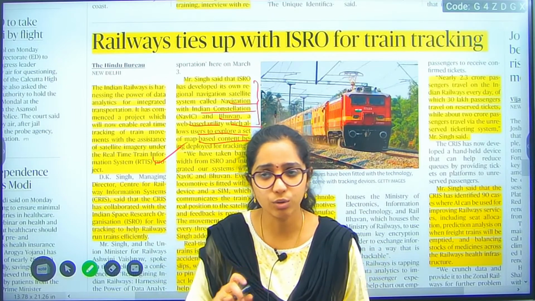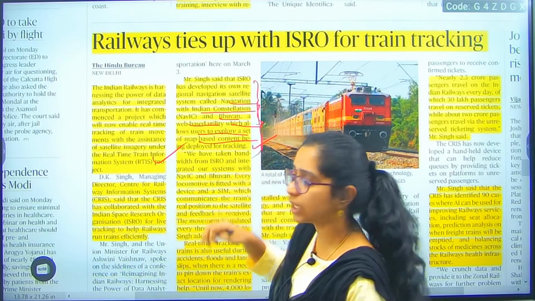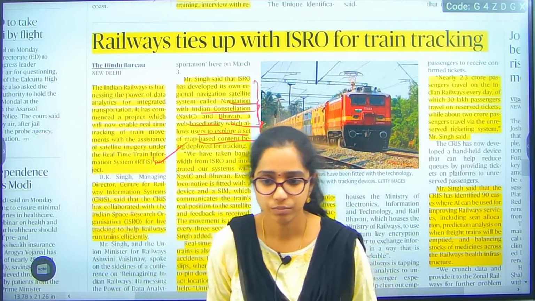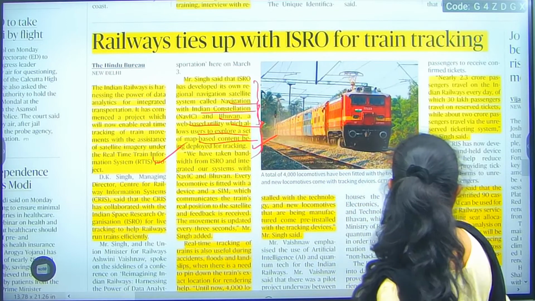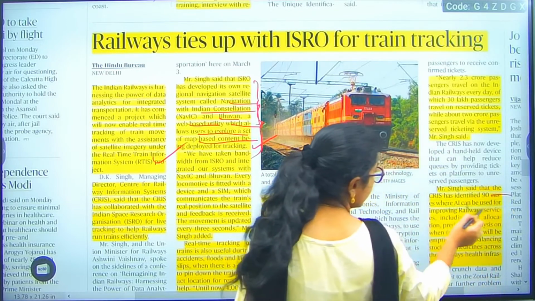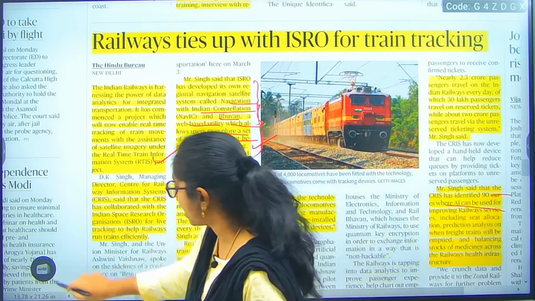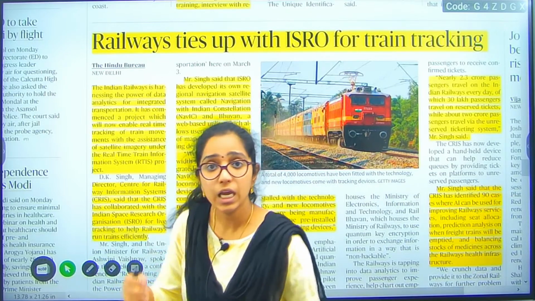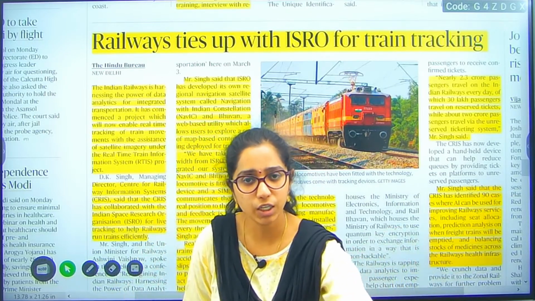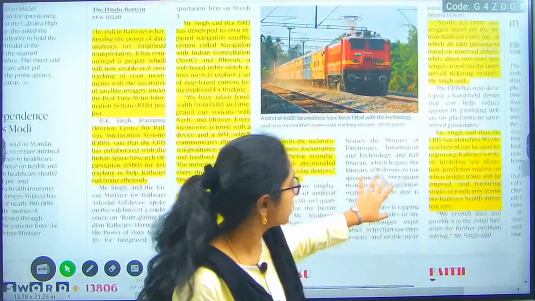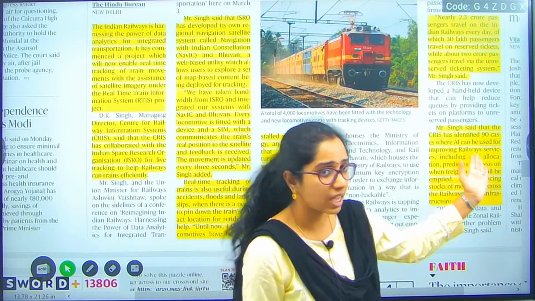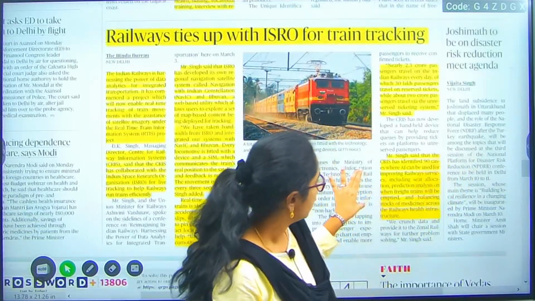Now what they are trying to do is combine this particular technology with AI, artificial intelligence. They have also planned for that. There are 90 cases where AI can be used. So they have come up with a plan where they have identified where they can introduce artificial intelligence into the railways tracking mechanism. They have identified 90 places where they can use AI, especially for improving railway services